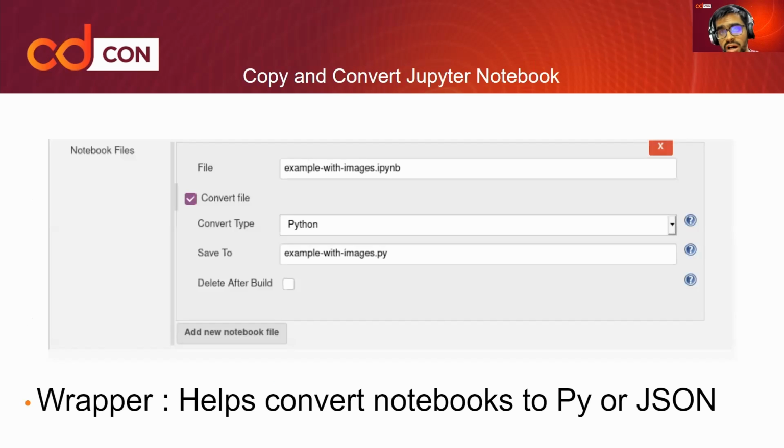Now, another important feature is to create a wrapper. This wrapper helps you convert your notebooks into either Python or JSON format. And it also helps you rename your notebooks with the help of this particular wrapper.